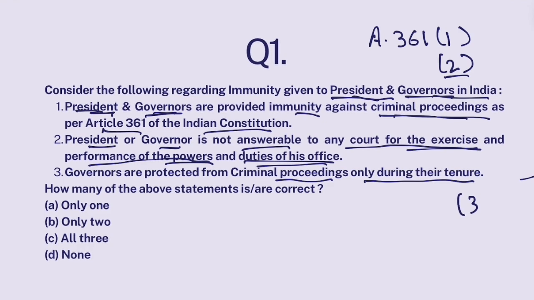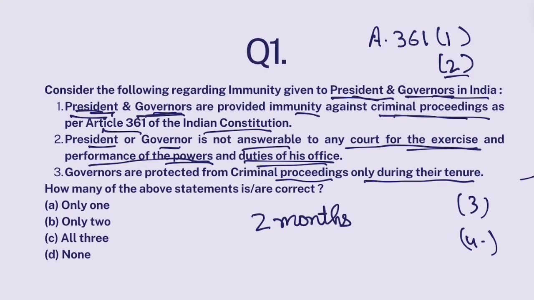Clause 3 mentions that while president or governors are in their office, they won't be arrested. And clause 4 is related to civil case against a president and a governor, for acts committed by them in their personal capacity. Civil case can be initiated against a president or a governor, but they have to be given a 2 months notice in advance. So these are all the provisions of Article 361.